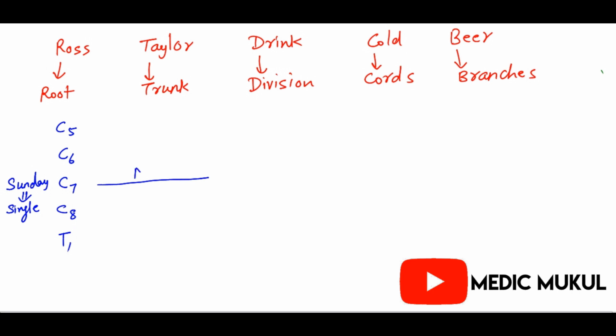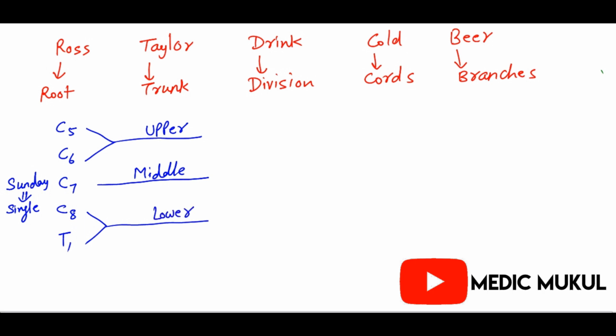Single trunk, remember, we have the middle trunk. C7 is in the middle, so we write middle trunk. What is above? There will be the upper trunk. And what is below? There will be the lower trunk. So upper trunk, middle trunk and lower trunk.